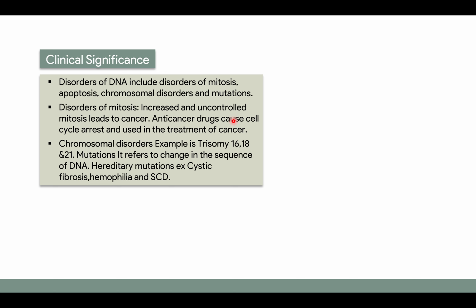Anti-cancer drugs cause cell arrest and hence are used in the treatment of cancer. Chromosomal disorder examples are trisomy 16, 18 and 21. Mutations refer to a change in the sequence of DNA, and hereditary mutation examples are cystic fibrosis, hemophilia and sickle cell disease.